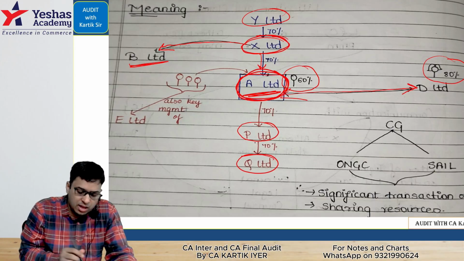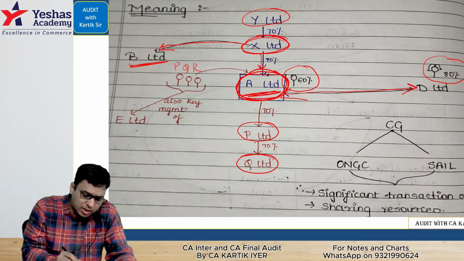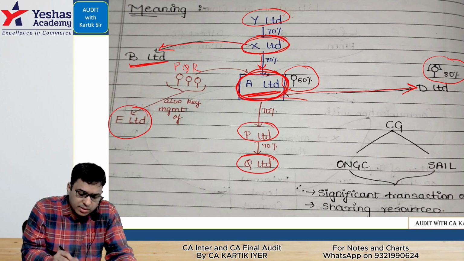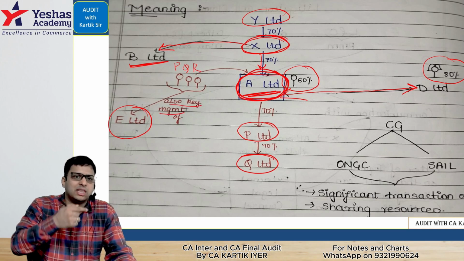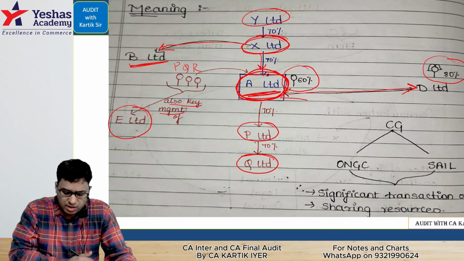Owners are related. If A Limited's key management includes Mr. PQR and Mr. PQR is also the key management of E Limited, then because the companies have the common key management, they become related parties. They become what? Related parties. Are you there with me? Yes or no? Comfortable? Can we go ahead now?